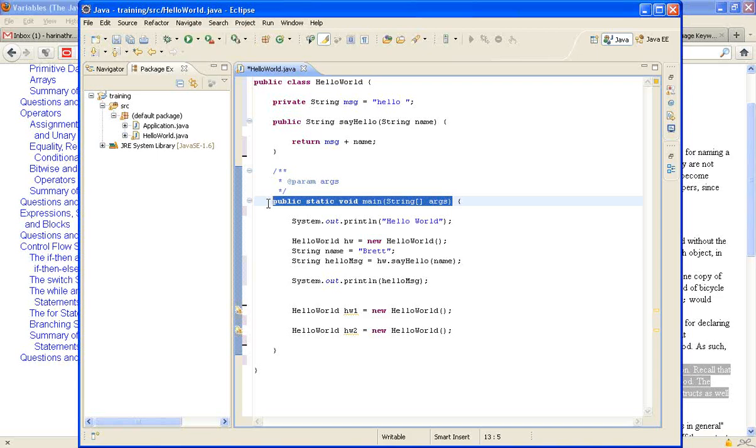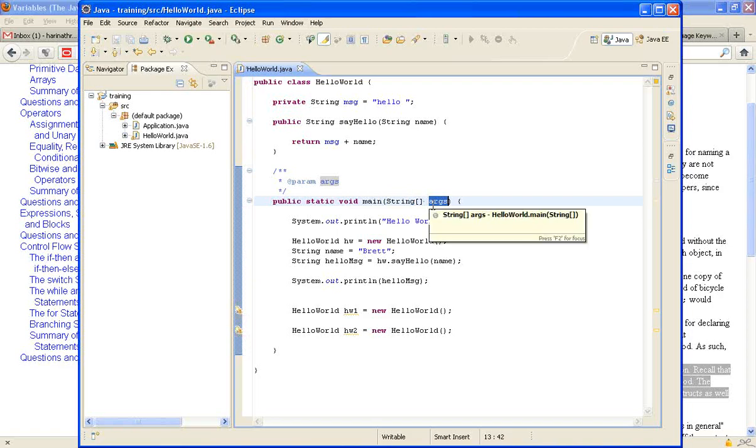String args is actually an array. I'll explain that one as well, meaning if your program has to take explicit parameters, then this can be used. But otherwise, public static void main is the entry point to your application.